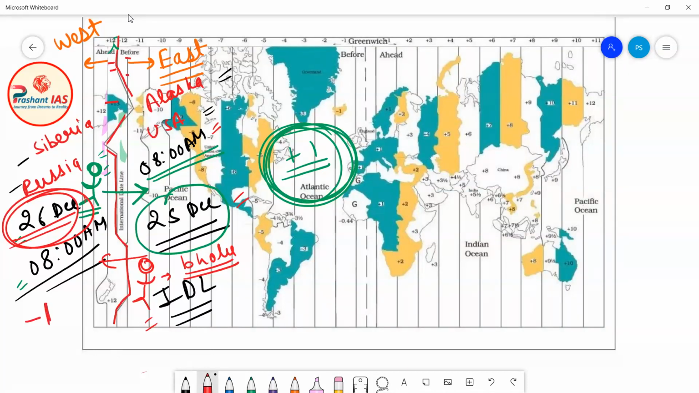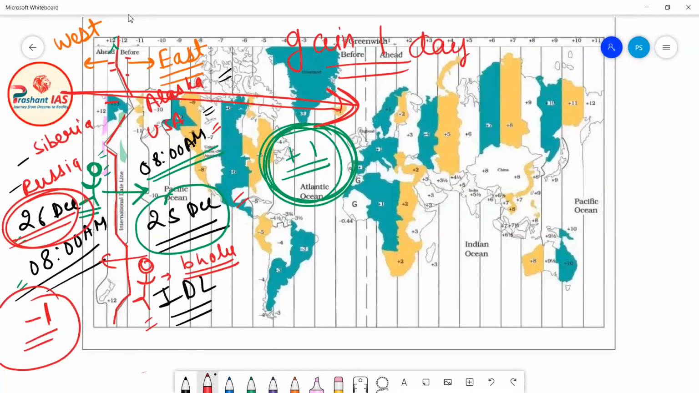So this is a very simple rule: if you move from west to east across the international date line, you will gain one extra day. And if you move from east to west across the international date line, then you will lose one day.